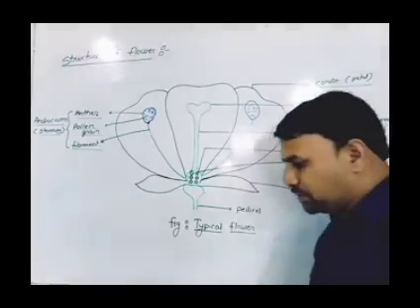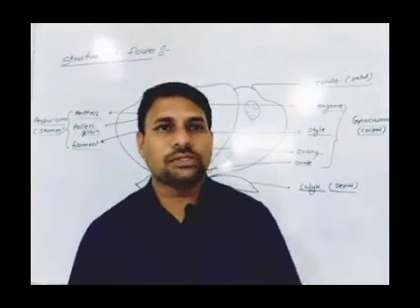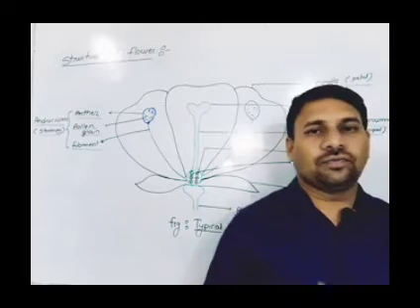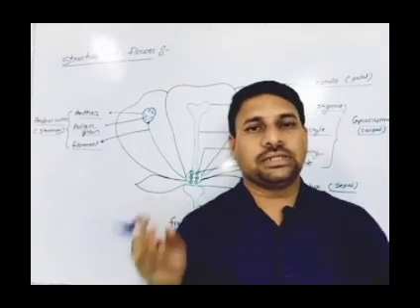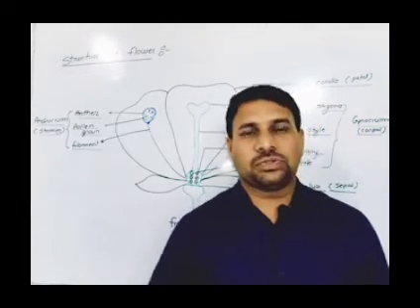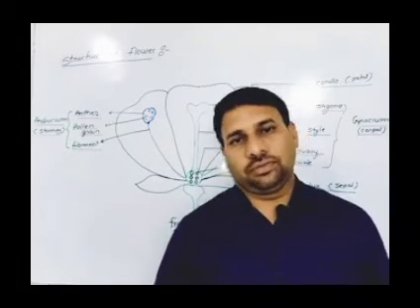Gynoecium and androecium, these are the two essential whorls. Why are they essential? Because they directly take part in the reproduction process. So that's why these are the essential whorls.